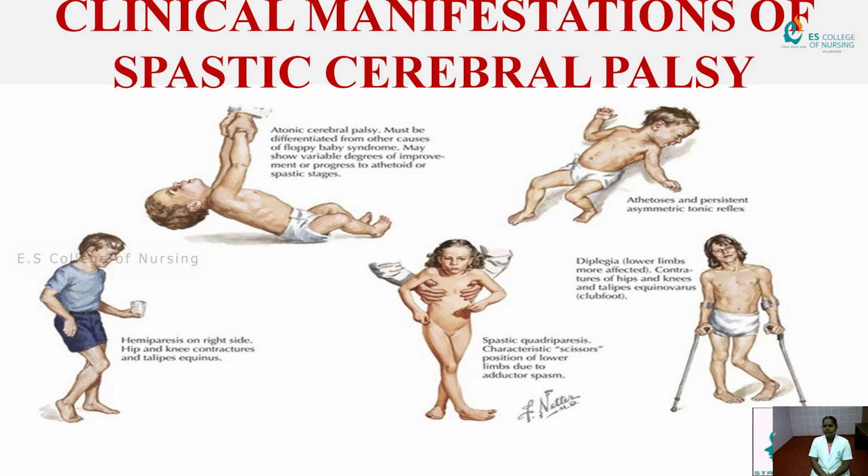And diplegia is where the lower limb is more affected, with contracture of hip and knees and talipes equinus. That is club foot, as otherwise called. And athetoid and persistent asymmetric tonic neck reflex also, where one hand and one leg is flexed, and the other hand and leg is extended. That is the asymmetric tonic reflex of spastic cerebral palsy. These are all the main clinical manifestations.